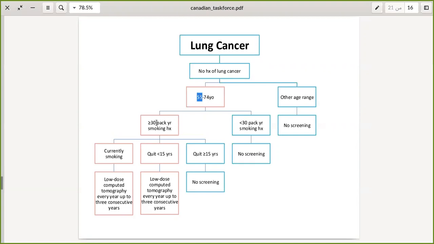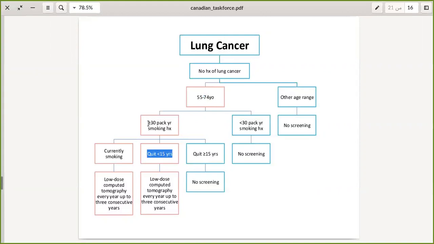If the patient is smoking currently, or he had smoked within the last 15 years before he turned 55, and he quit, let's say for example, he quit smoking 10 years ago, we will be asking how many packs of cigarettes he smoked every year.